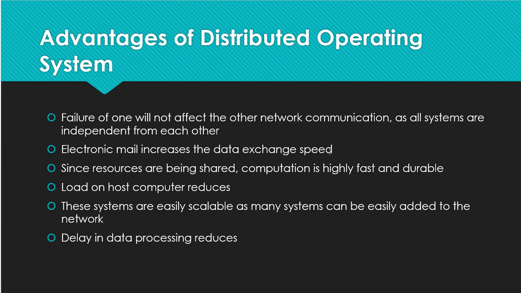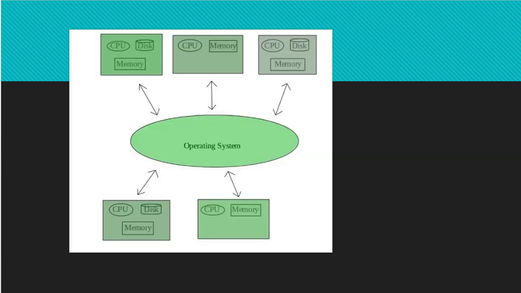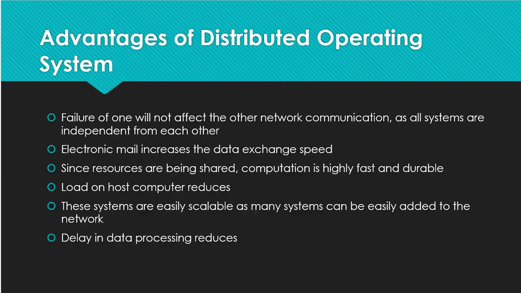Electronic mail increases the data exchange speed. Obviously, in a distributed system, email communication will be there. So there is no need to stop the working, and you can do other work. You can just send a mail to others and they can understand what is happening. That email we call electronic mail. There is no physical work to send a message, so the speed will increase. Since resources are being shared, communication is highly fast and durable. In this distributed operating system, data communication can be transmitted at the highest speed.